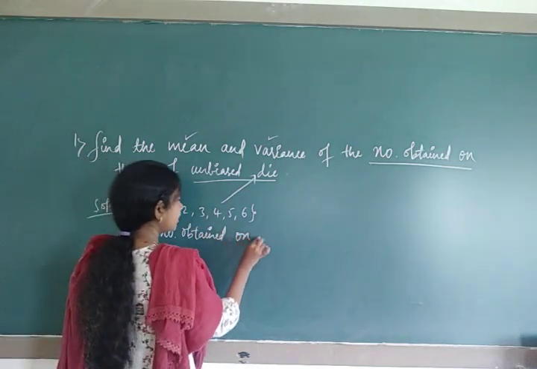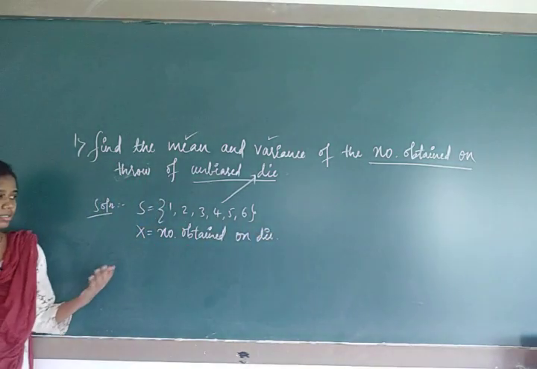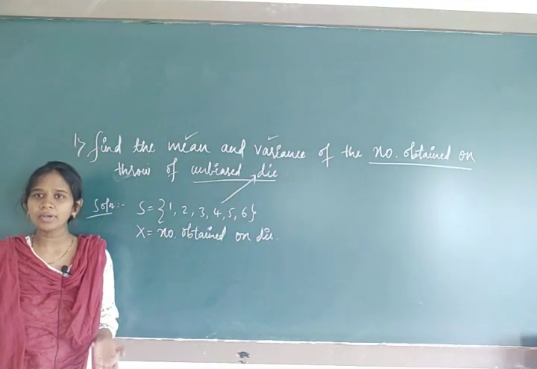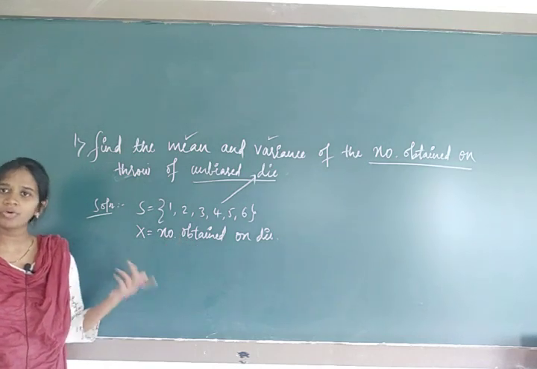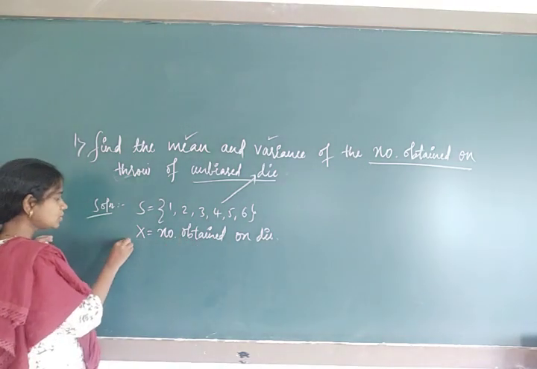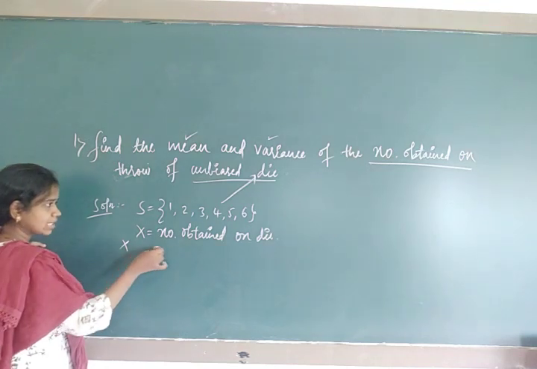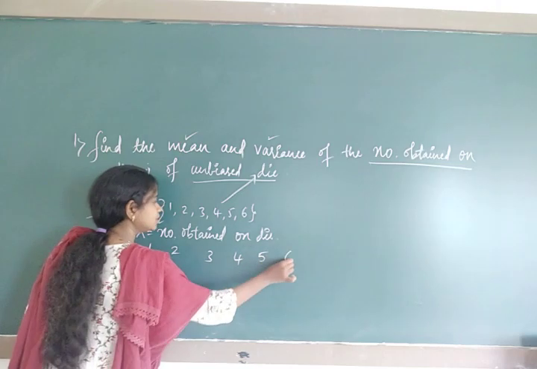X denotes the number obtained on a die. So what are the numbers you are going to get on a die? This is the only possible outcome. 1 will appear how many times? 1 time. 2 will appear how many times? 1 time. 3, 1 time. 4, 1 time. It means the possible values of x are 1, 2, 3, 4, 5, 6.